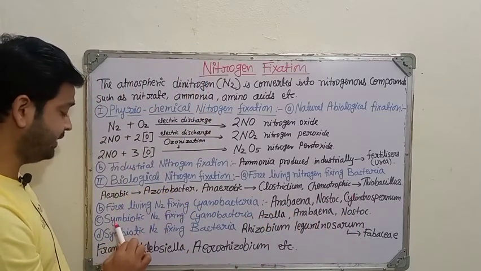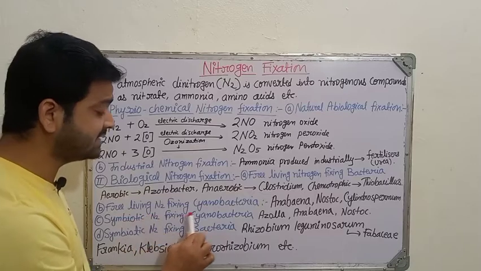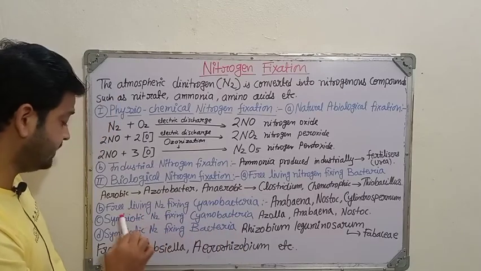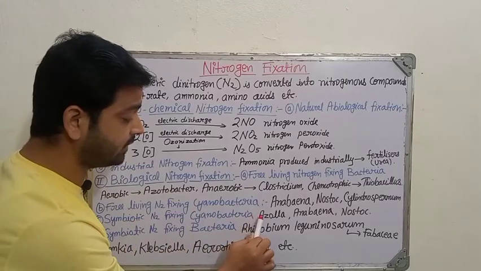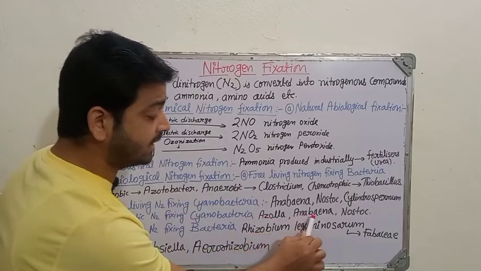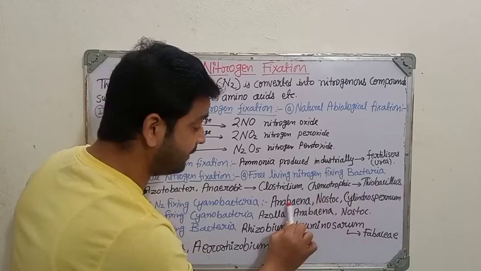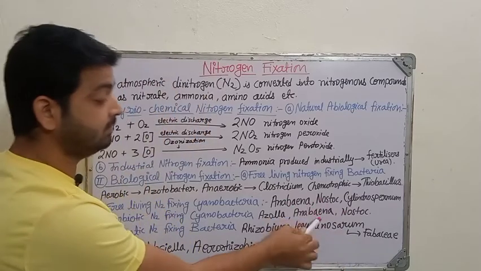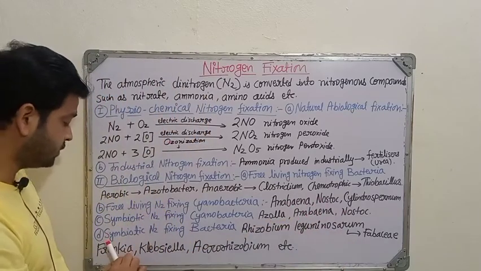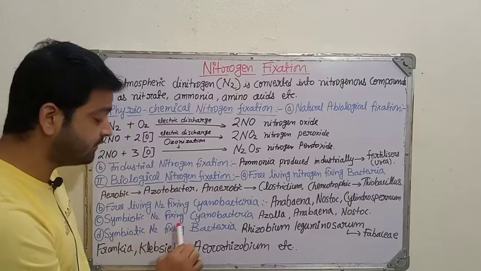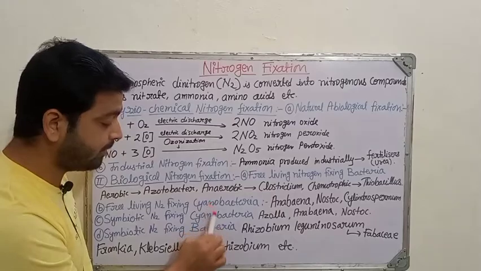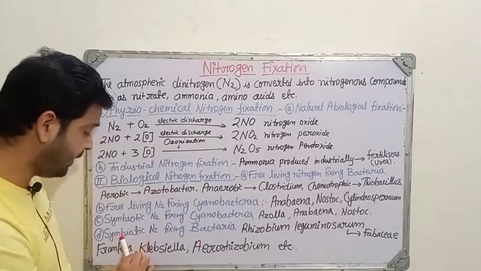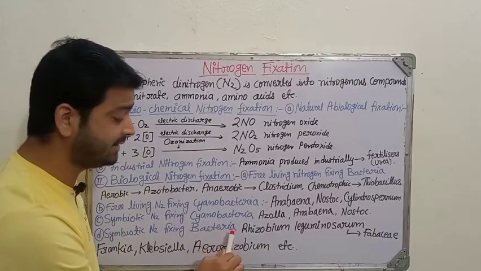The third point, symbiotic nitrogen fixing cyanobacteria. Only here the free living has been converted into symbiotic. In this, examples you can write down are Azolla, Anabaena and Nostoc. Anabaena and Nostoc repeat here, so it will be easy to remember. The fourth point, symbiotic nitrogen fixing bacteria, not cyanobacteria. In these two points cyanobacteria we have mentioned; here it is symbiotic nitrogen fixing bacteria.